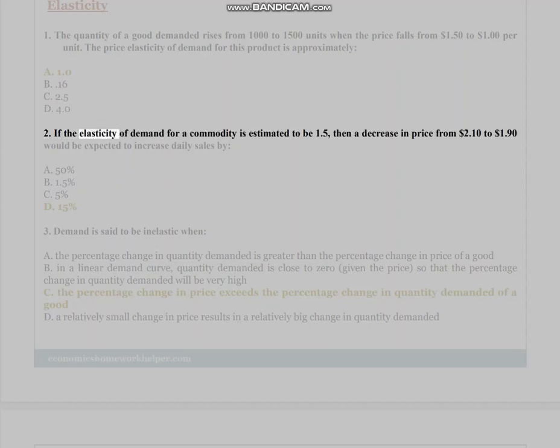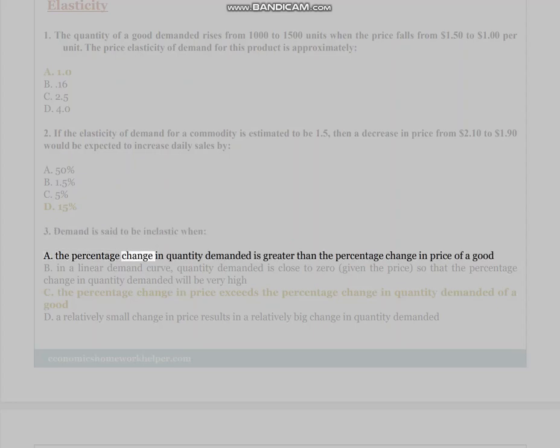2. If the elasticity of demand for a commodity is estimated to be 1.5, then a decrease in price from $2.10 to $1.90 would be expected to increase daily sales by A. 50%, B. 1.5%, C. 5%, D. 15%. 3. Demand is said to be inelastic when A.